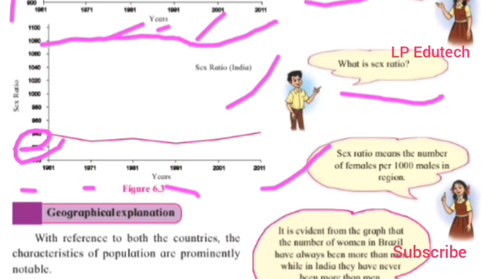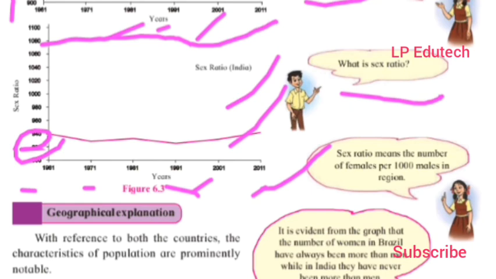So it is a matter of concern. In 2001 it went up somewhat, and in 2011 it is just moving ahead. It is giving some good signs as the government is taking good steps for increasing the number of baby girls. But it is still 940, it has never gone above 1000. So it is a contrary situation. Brazil has a good sex ratio compared to India.